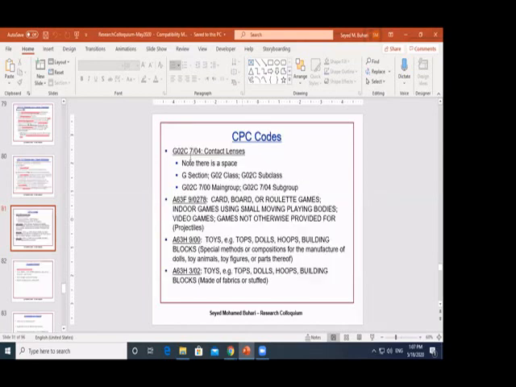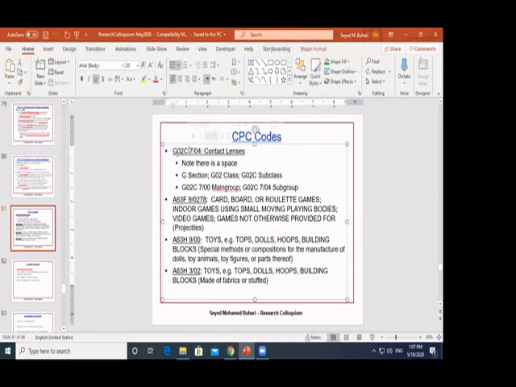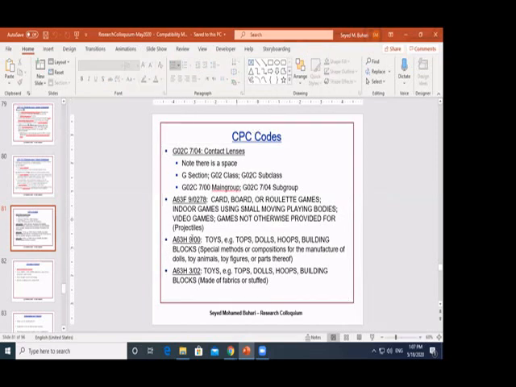You will find, right, there is a space here, important. This is the first one, indicates a section, and the next is the class, then there is a subclass, then there is a main group, there is a subgroup. For example, if you talk about G02C7/04, it is about contact lenses. And if you talk about this one, this is about toys.